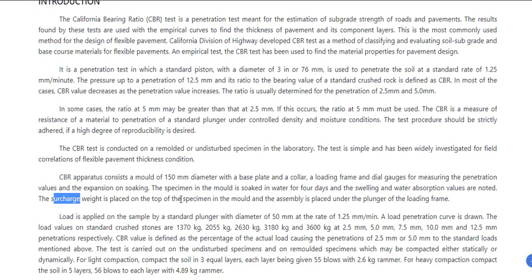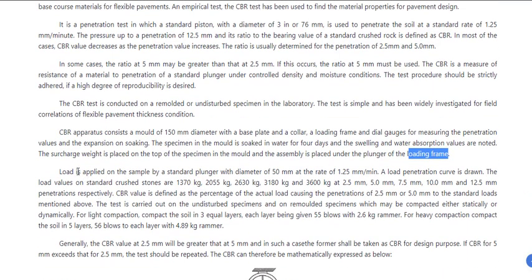And then, similar to the crushing value of aggregate experiment you did previously, here also you will place the plunger on the top, and you will place the entire assembly on the loading frame.